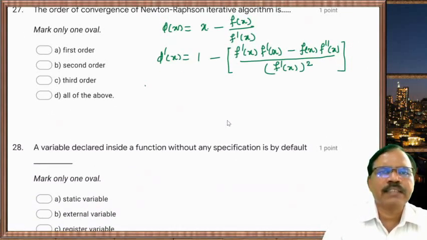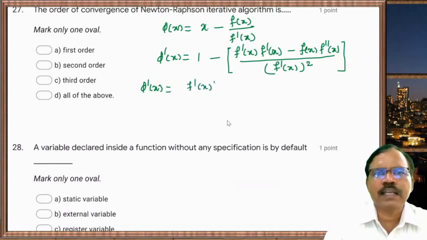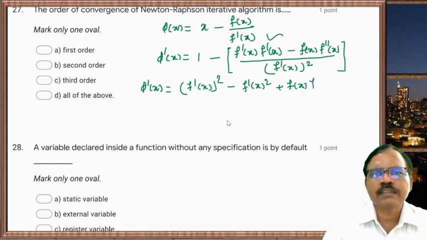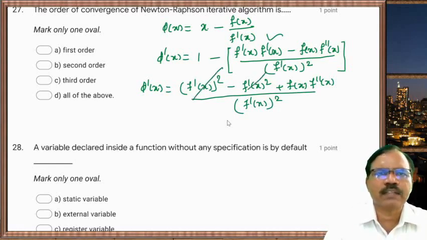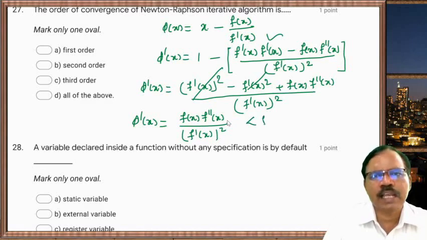So here phi dash x, you can write now f dash x square minus f dash x square from this plus f of x and whole divided by f dash x square. So this one will get cancelled with this one. So we'll get phi dash x is equal to f of x into f double dash x upon f dash x square, and this must be less than 1.